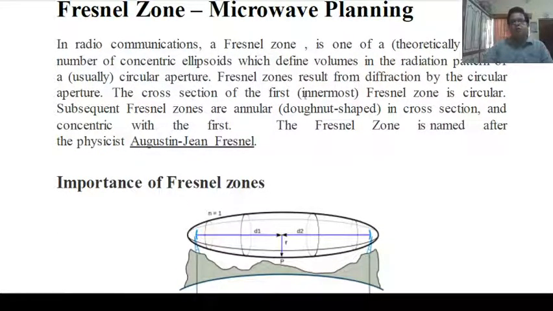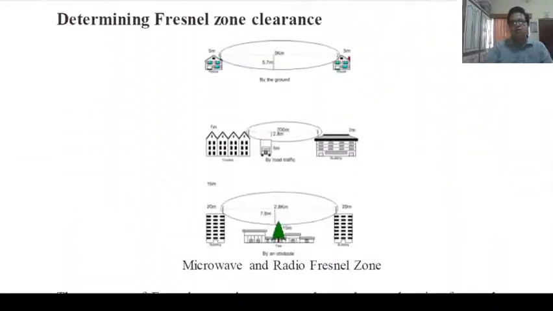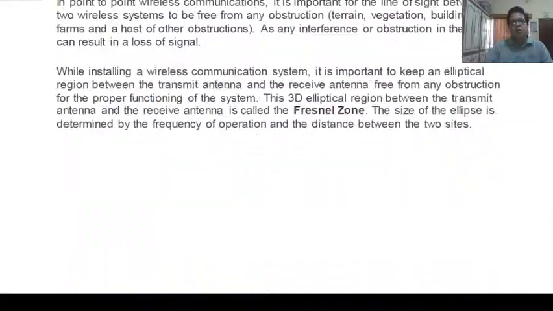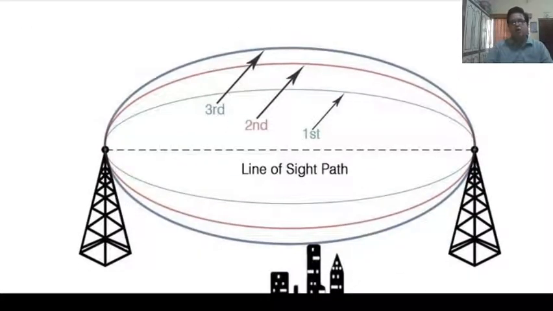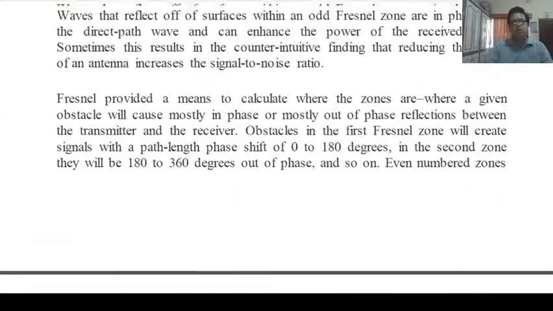The cross section of the first innermost Fresnel zone is circular. Many Fresnel zones are possible like that: first, second, third, fourth, with the innermost being the first.